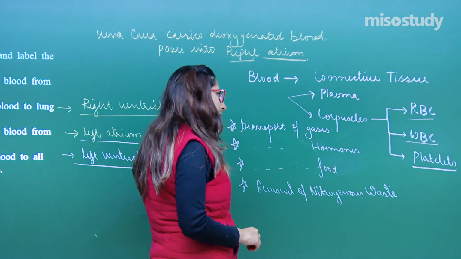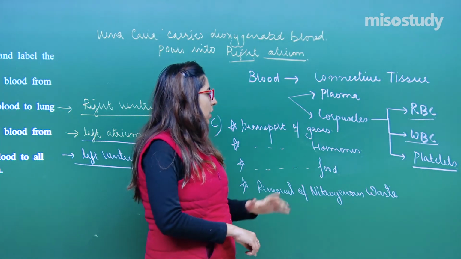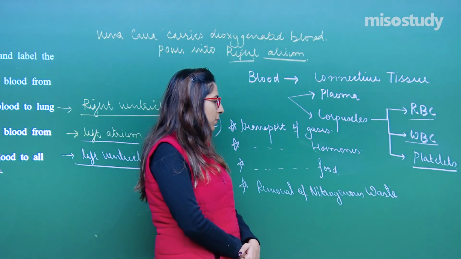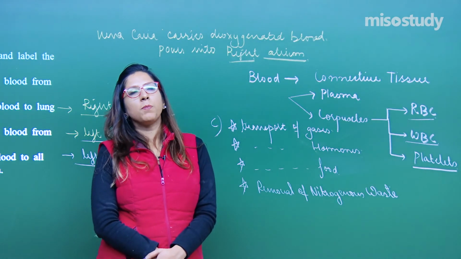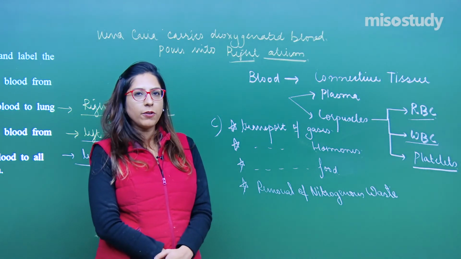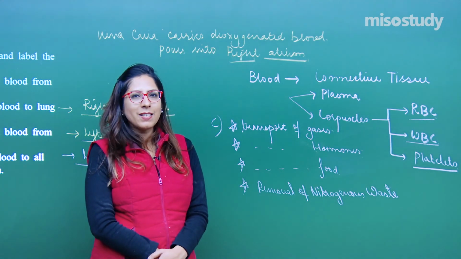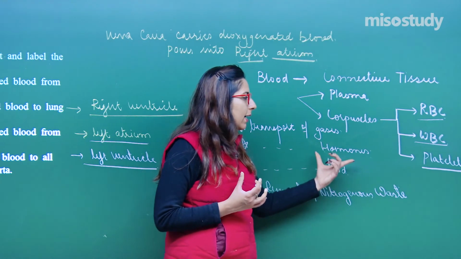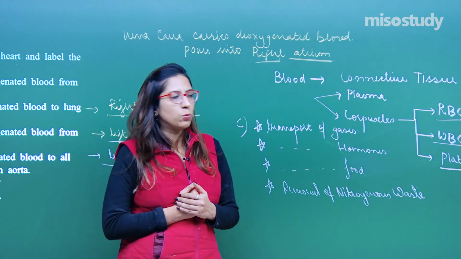Transport of gases, that is why a respiratory pigment is present in the blood, which is hemoglobin, which carries carbon dioxide and oxygen, that we have studied in the respiration part. Hormones are there, right. Hormones are secreted by glands. Glands don't have ducts, they directly pour their secretion, and we have discussed that these hormones act as messengers. Messengers are just like when we send a signal to someone, they act like a signal which causes a considerable change in the responding tissues.